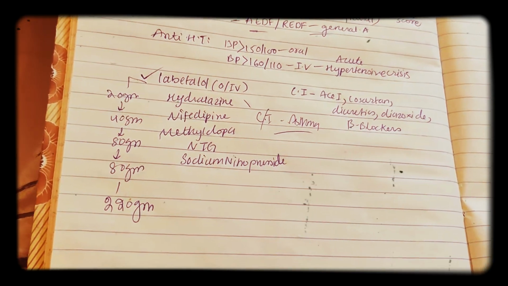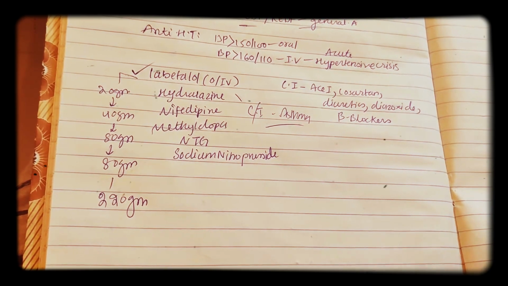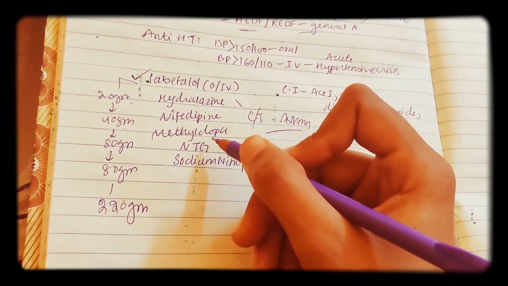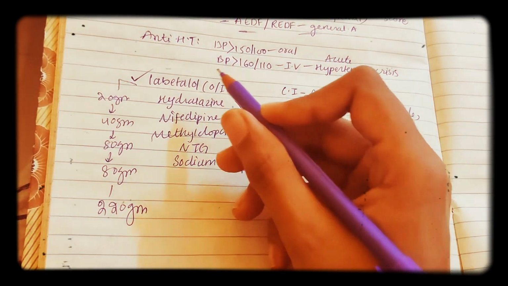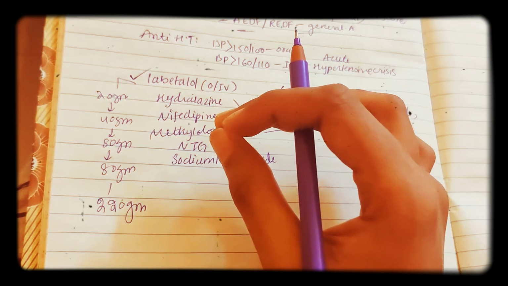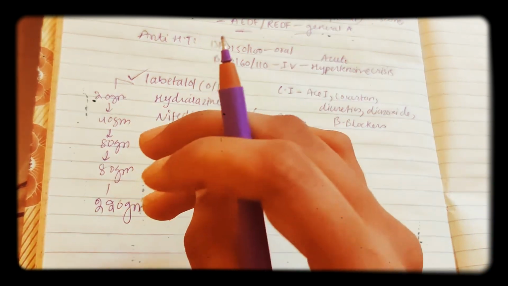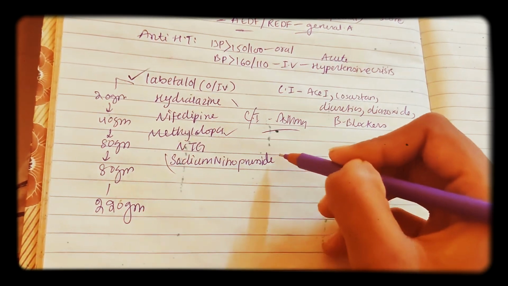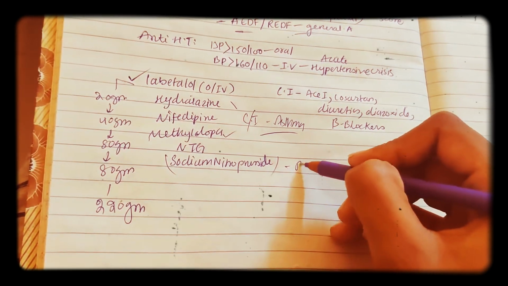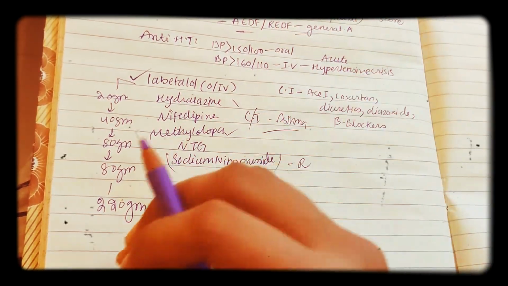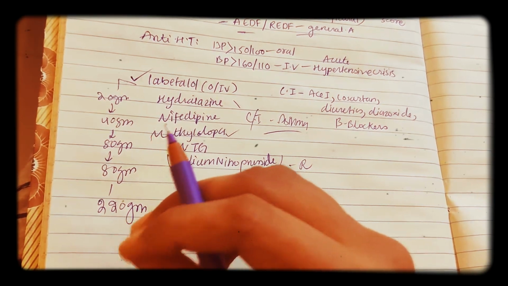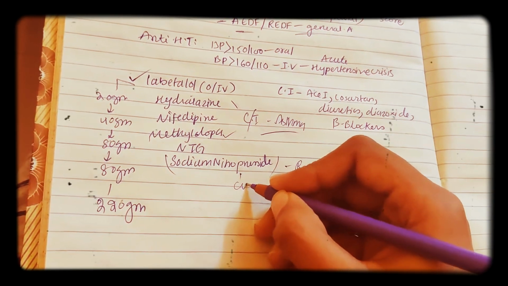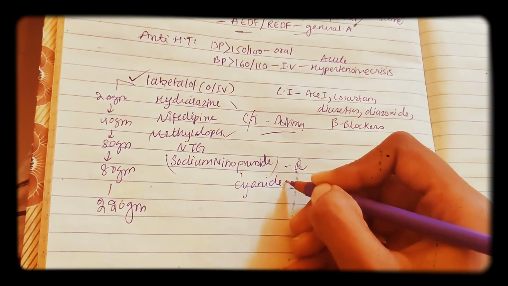Now coming to the drug of choice for hypertension in pregnancy. As we said, labetalol comes first. Following labetalol, there is methyldopa. After labetalol, methyldopa is preferred as a chronic hypertensive drug in pregnancy. Now the drug for refractory hypertension is sodium nitroprusside. So sodium nitroprusside is the refractory drug for hypertension in pregnancy. It is a last resort. It is not usually given because it may lead to cyanide toxicity.